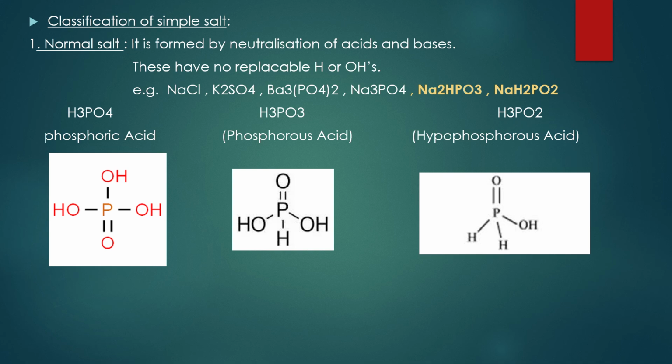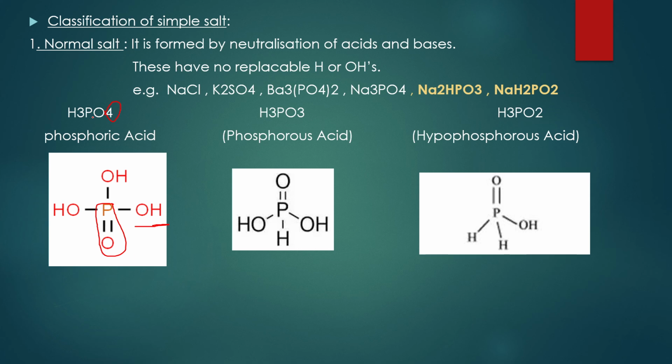Whenever you are given any oxoacid, first of all you need to have at least one P=O double bond, and after that you have to write at least one OH bond with the given number of oxygens.